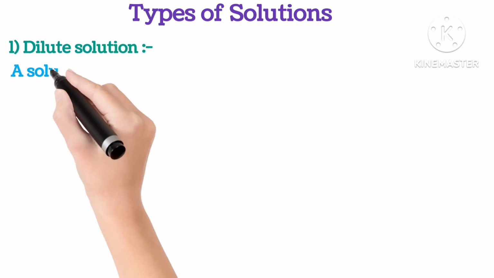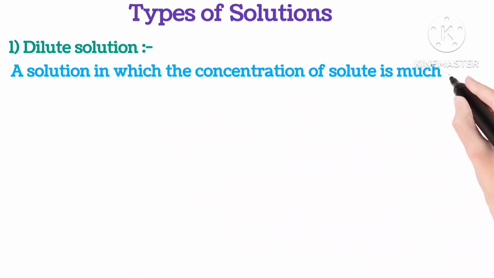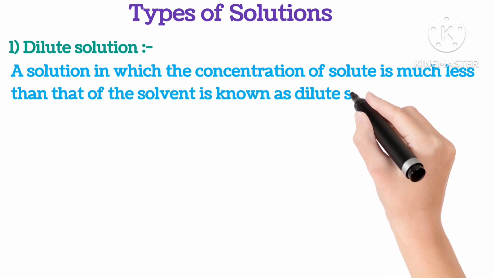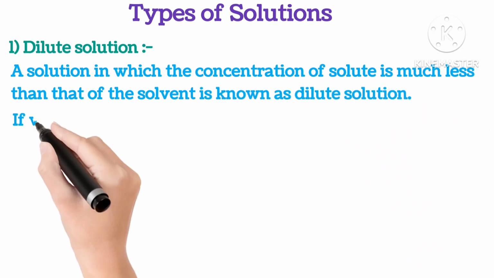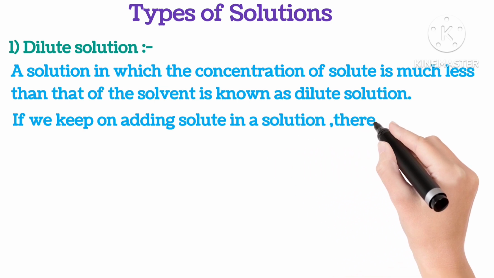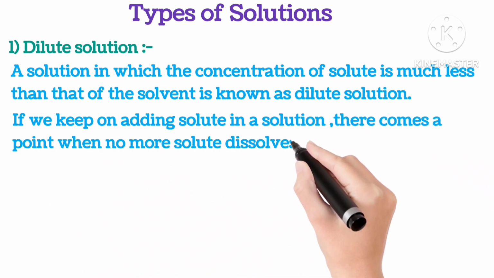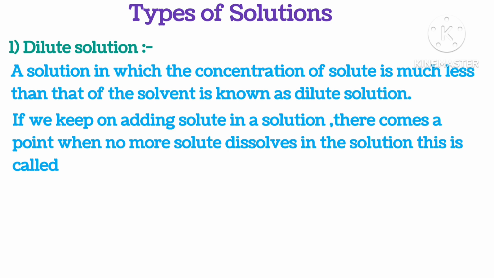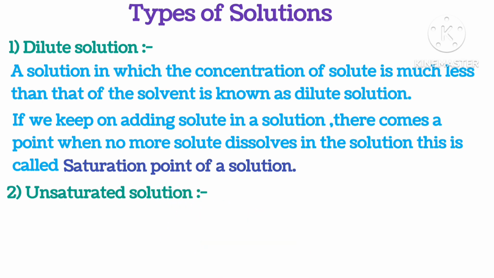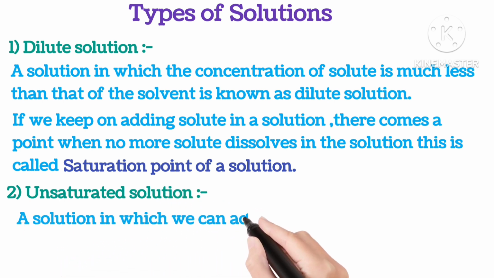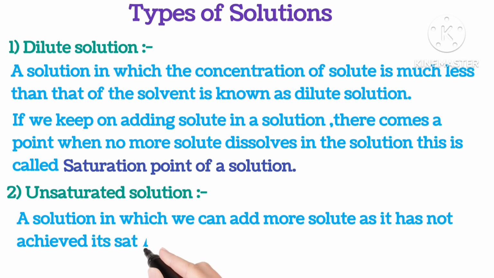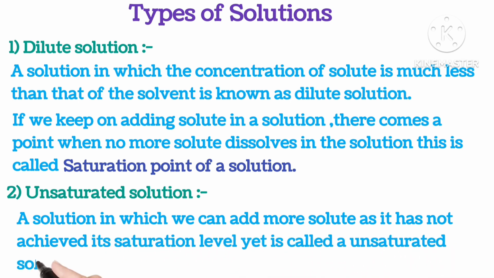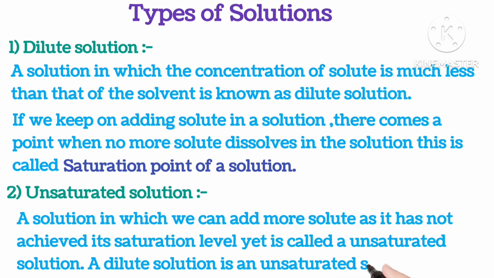Types of solution. Dilute solution. A solution in which the concentration of solute is much less than that of solvent is known as dilute solution. If we keep on adding solute in a solution, there comes a point where no more solute dissolves in the solution. This is called the saturation point of the solution. Unsaturated solution. A solution in which we can add more solute as it has not yet achieved its saturation level is called an unsaturated solution. A dilute solution is an unsaturated solution.